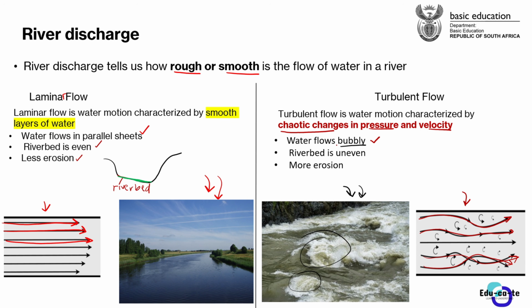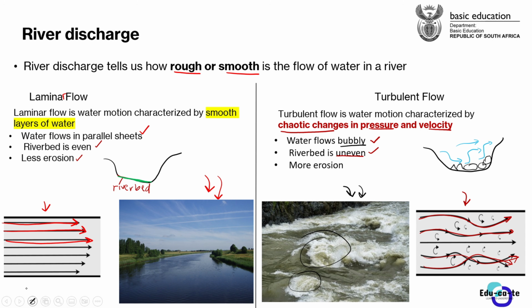The other characteristic of turbulent flow is that its riverbed is uneven. It's just the opposite of laminar flow. Remember, the riverbed is the bottom part of the river. So if we look at a river whose discharge is turbulent, at the riverbed you are likely to see stones, boulders, and all of those distractions. So when water starts flowing in such a place, it will have a rough motion due to this uneven riverbed.